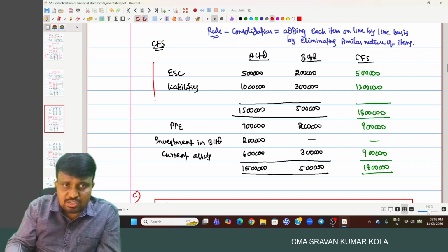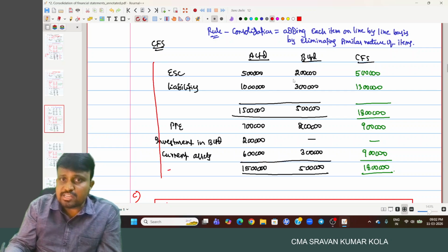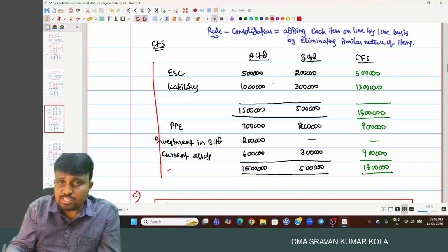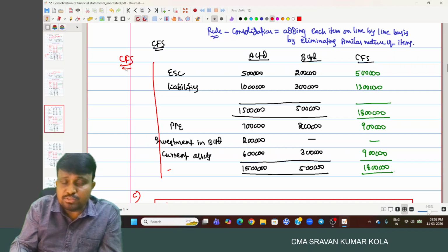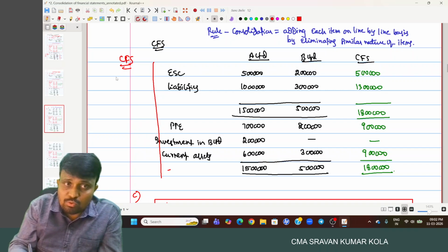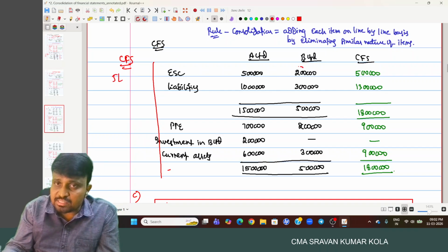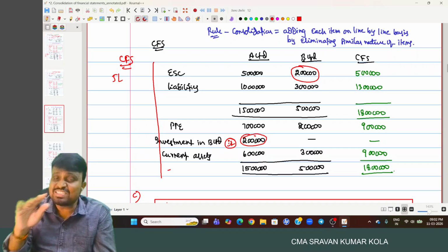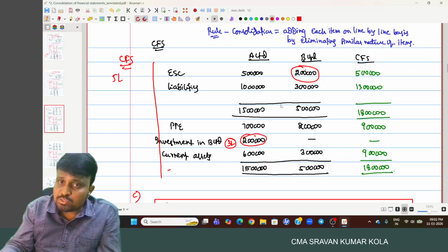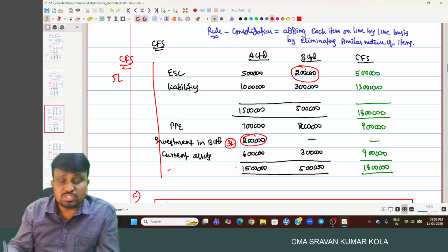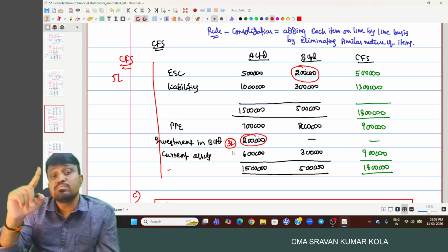For example, in this scenario, A Limited is 5 lakhs plus 2 lakhs. In the consolidated financial statement, the 5 lakhs was cancelled with this one. But the actual investment in B Limited here is 3 lakhs, and only 2 lakhs was cancelled. 1 more lakh you are paying more.